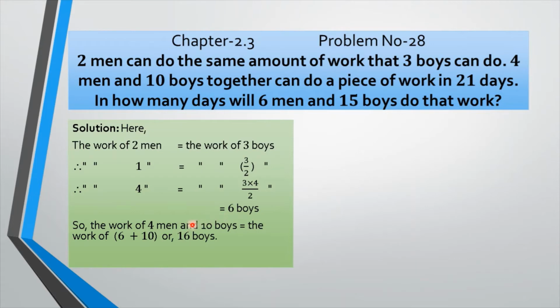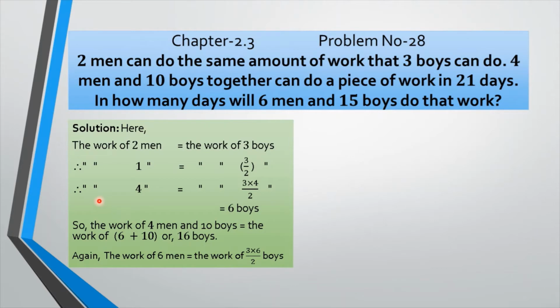So the work of 4 men and 10 boys equals the work of 6, because instead of 4 men we can write down 6 boys. In here you can see plus 10, so equals 16 boys, my dear. Again, the work of 6 men equals the work of 3 multiplied by 6 divided by 2 boys.